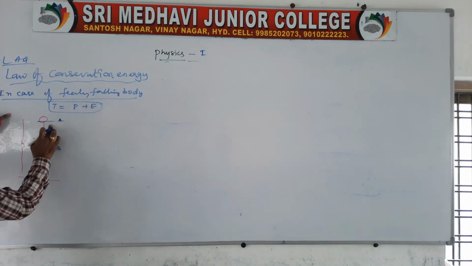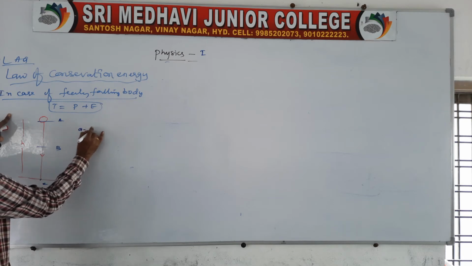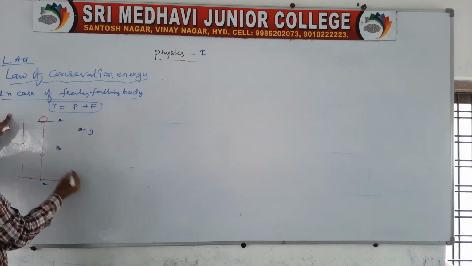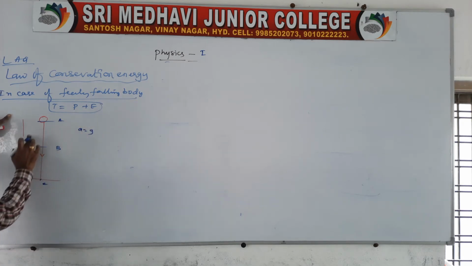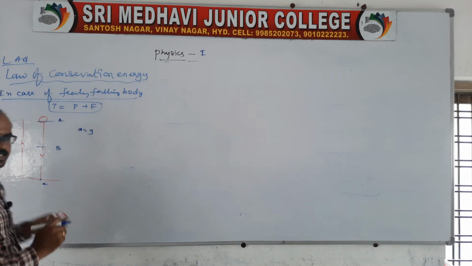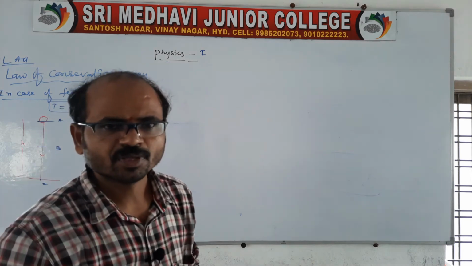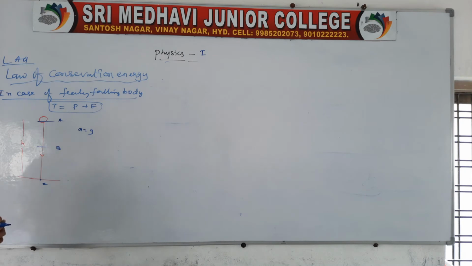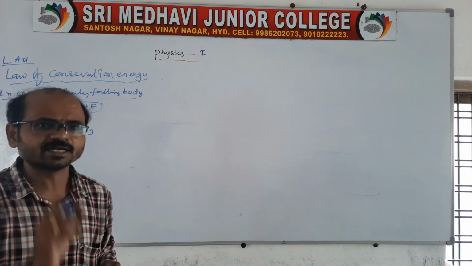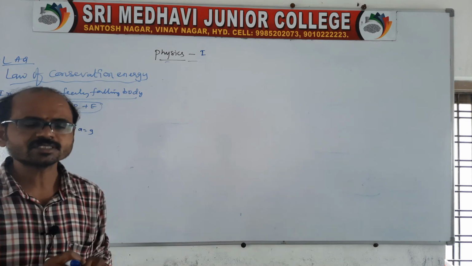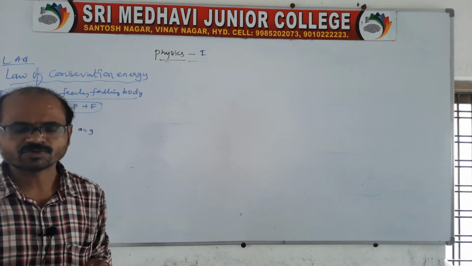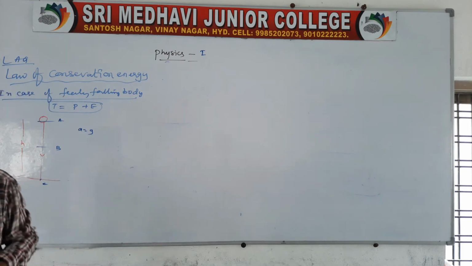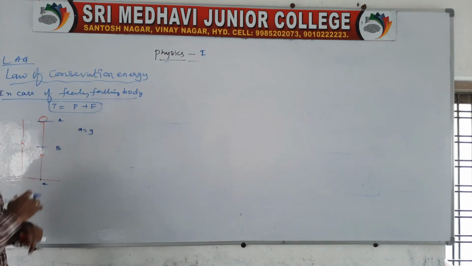The body is falling under gravity, that is, a is equal to g, because it is falling under gravity. When falling freely, the height decreases but the velocity increases. Height decreasing means potential energy decreases, and speed increasing means kinetic energy increases. Therefore, we can also say the loss in potential energy is equal to the gain in kinetic energy. That is what we can say, loss in potential energy is equal to gain in kinetic energy.